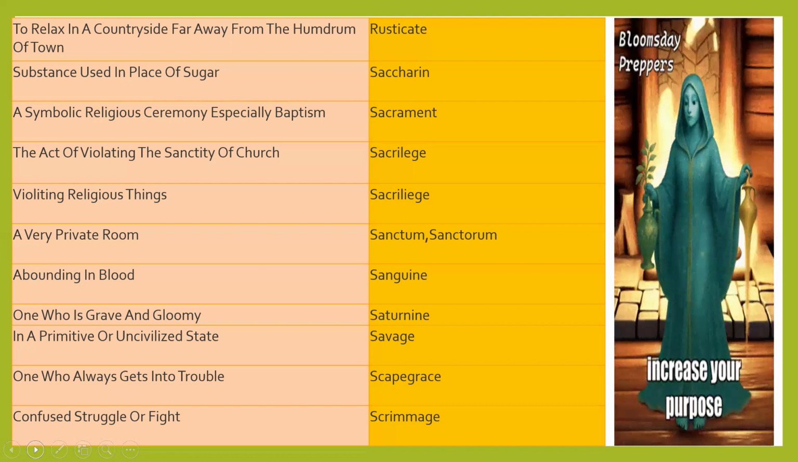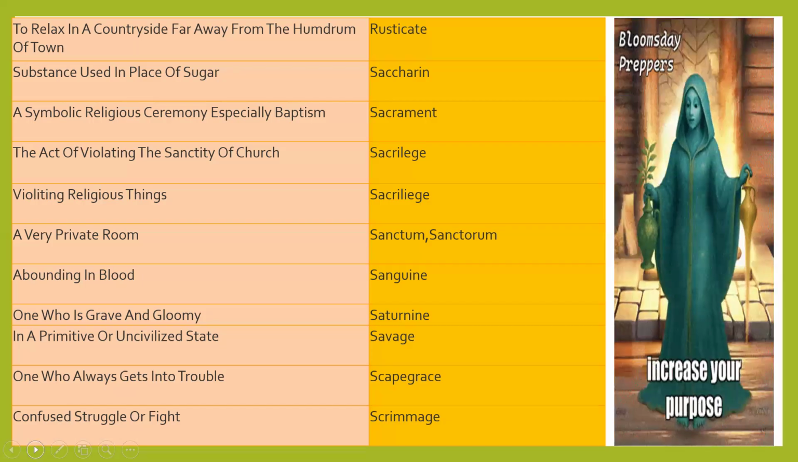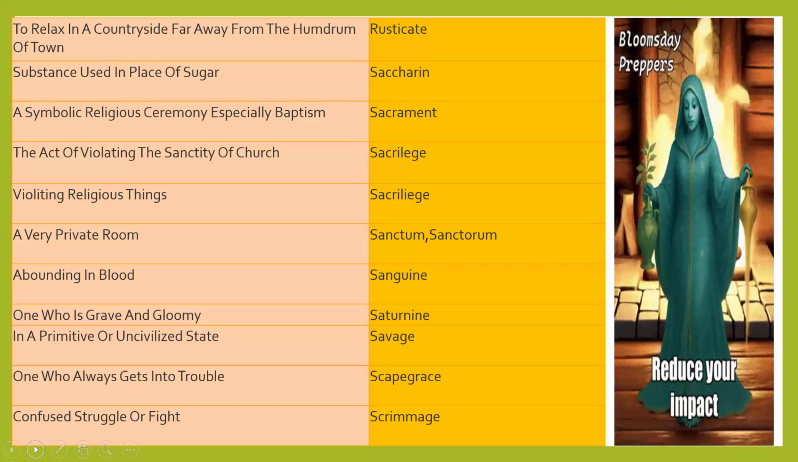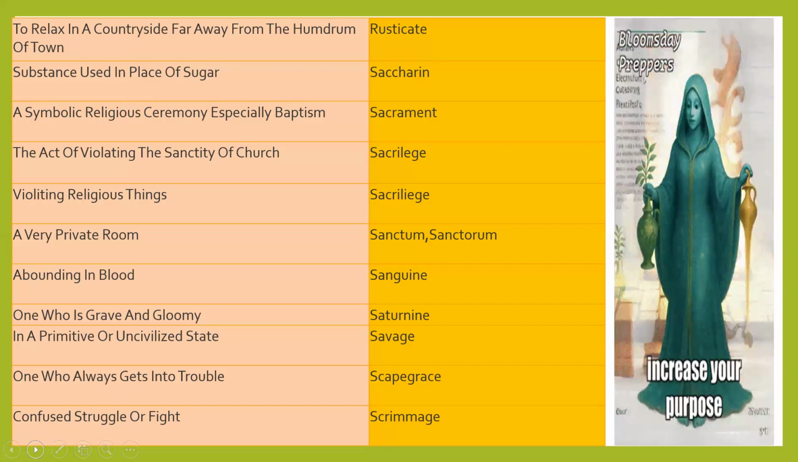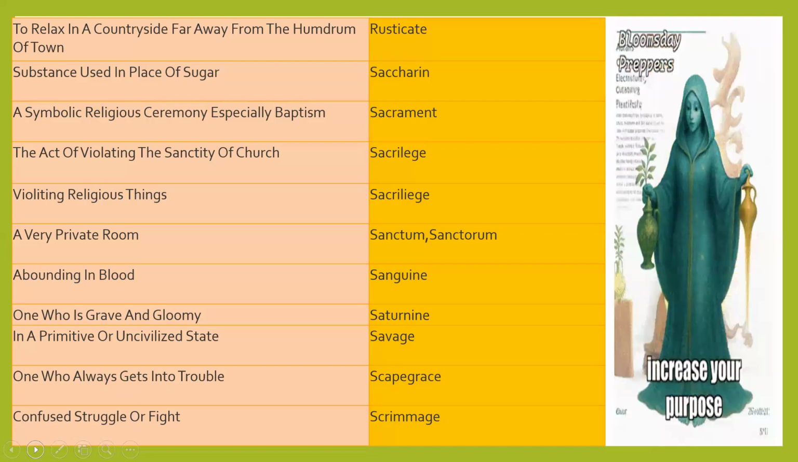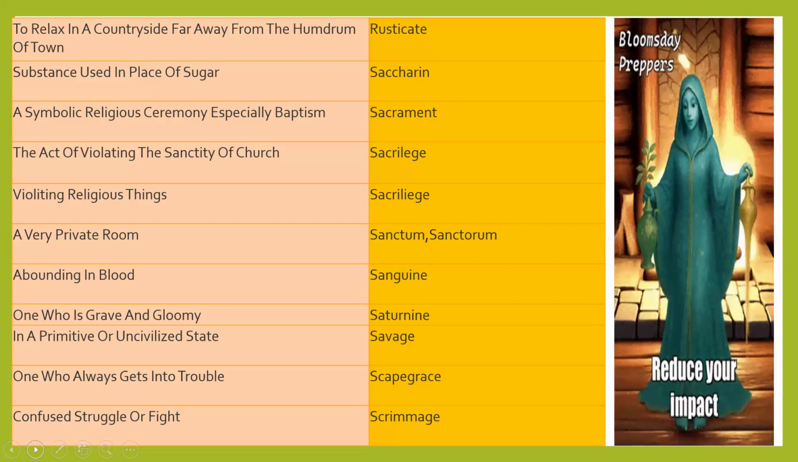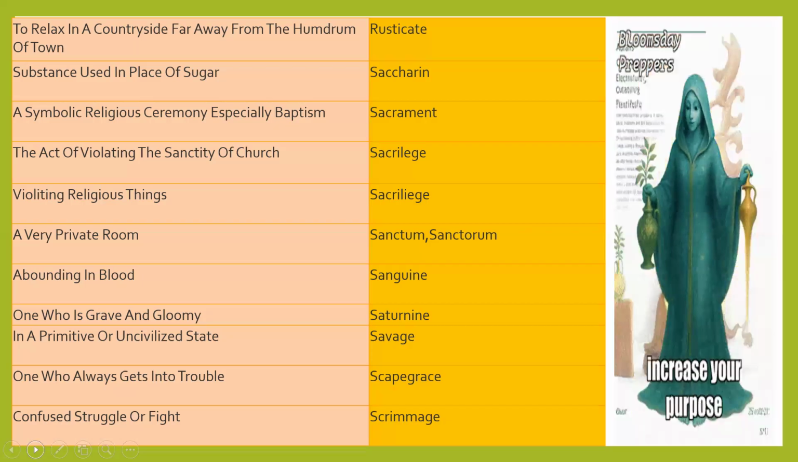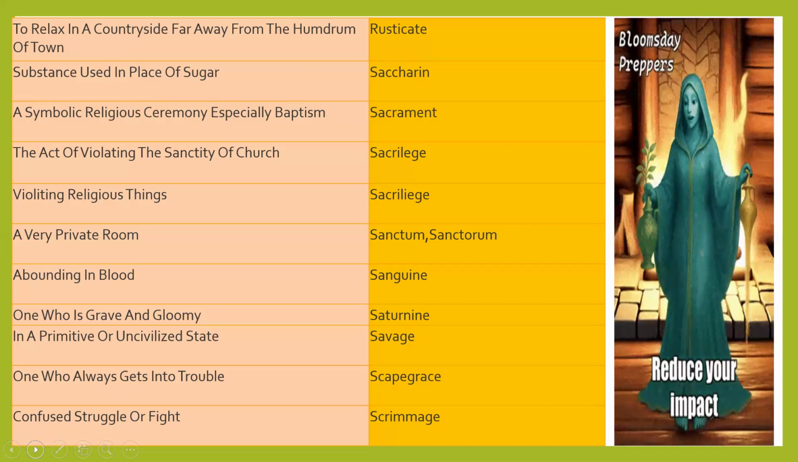Saccharine means a substance used in place of sugar. A substance which is used in place of sugar is saccharine. Saccharine, sweetie, sweet like. If we use this word in a sentence, that person is saccharine, it means a very good-natured, sweet person. Sacrament, a symbolic religious ceremony, especially baptism.